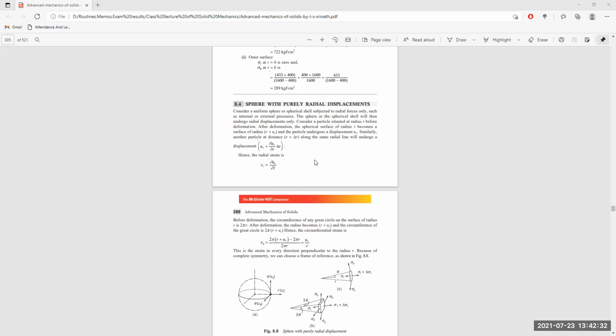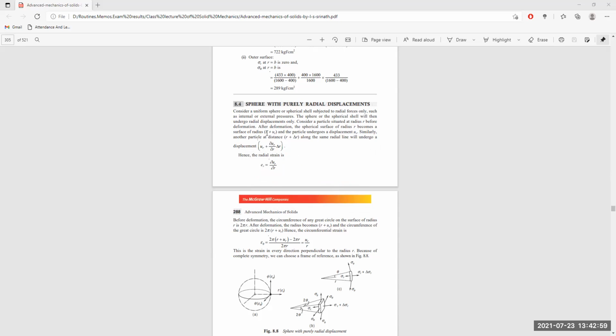The spherical shell will then undergo radial displacement only. After the deformation, the spherical surface of radius r becomes a surface of radius r plus u_r.